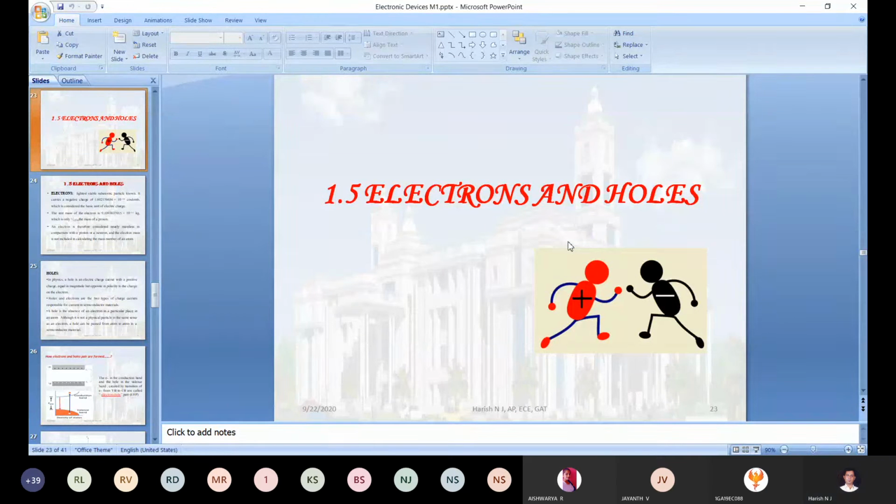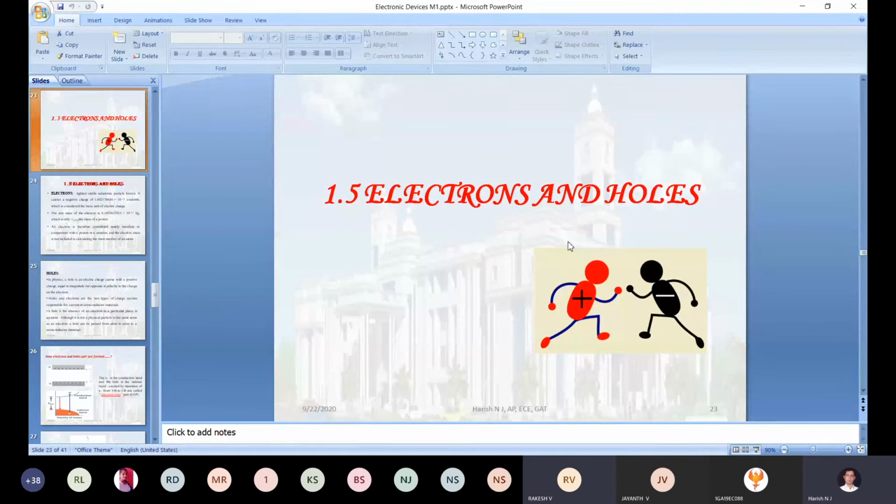Anyone? Because of pentavalent and trivalent dopants. Yes, with the help of a pentavalent impurity and a trivalent impurity, you can generate the number of holes as well as the number of electrons. Correct? That type of semiconducting material is called N-type semiconducting material and P-type semiconducting material. N-type and P-type come under the extrinsic semiconducting material.